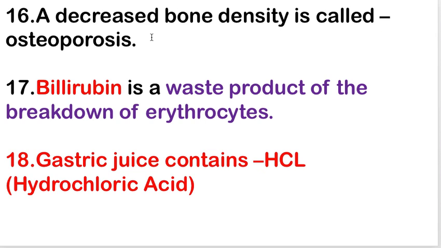Next one is decreased bone density is called osteoporosis. Next is bilirubin is a byproduct of the breakdown of erythrocytes, or what is bilirubin? So bilirubin is a byproduct of the breakdown of erythrocytes. Next is gastric juice contains HCl, or hydrochloric acid.